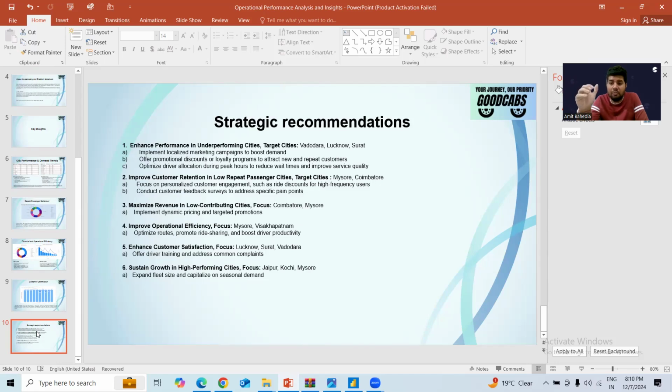So the main thing for the company is that they need to sustain the performance. If these cities are generating a good amount of revenue and achieving their targets, the company needs to see what can be done. They can expand the fleet size and capitalize on seasonal demand. If the seasonal demand is there, they can increase the number of drivers, increase the routes, and all these things can be done.